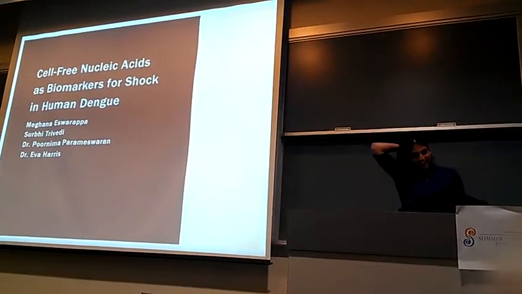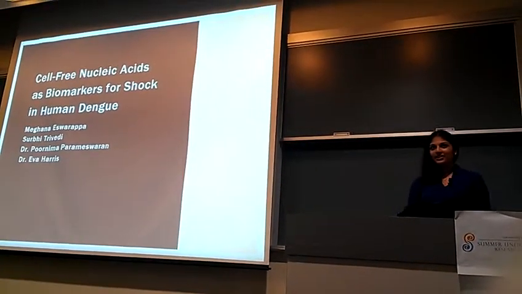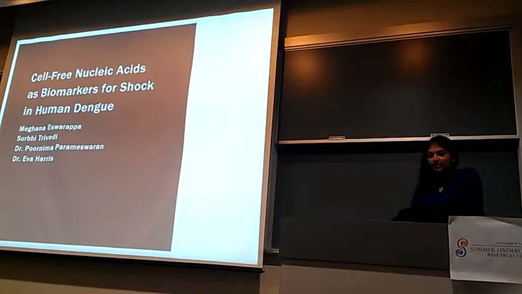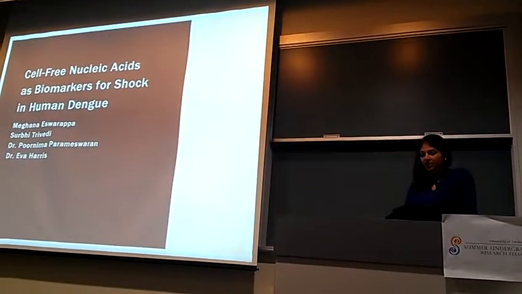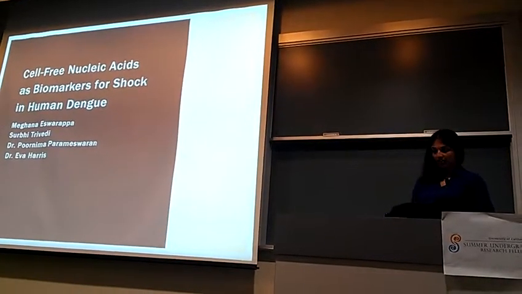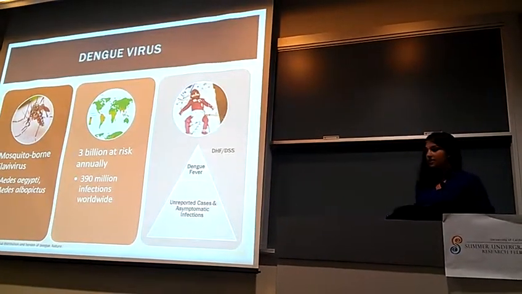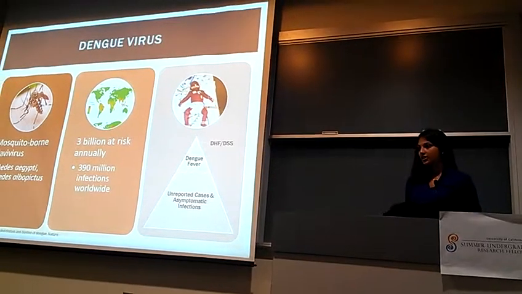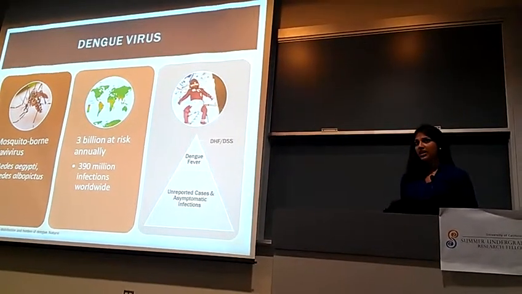Okay. Hi, so my name is Meghna Esarapa, and like Dr. Harrison, I'm an undergraduate in her lab. And my summer research project focused on the use of cell-free nucleic acids as biomarkers for shock in human dengue. And so like Alex mentioned before, dengue virus is a mosquito-borne flavivirus that places about 3 billion people at risk annually in tropical and subtropical regions.